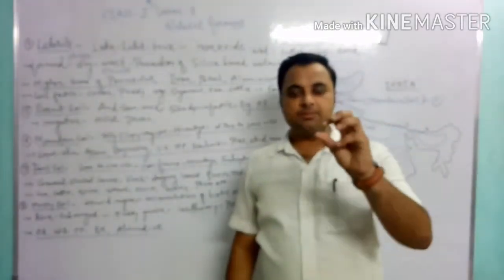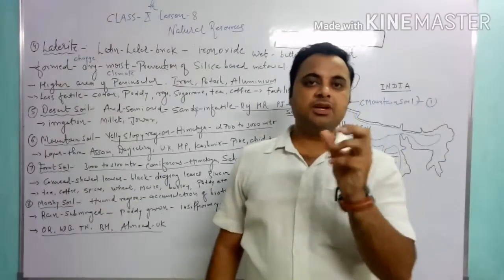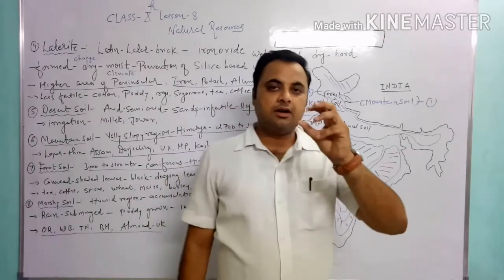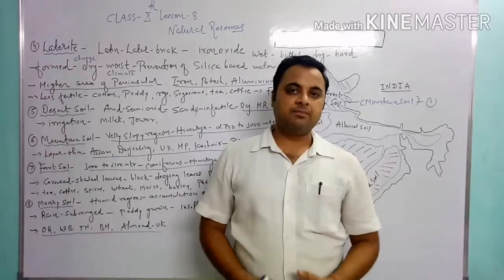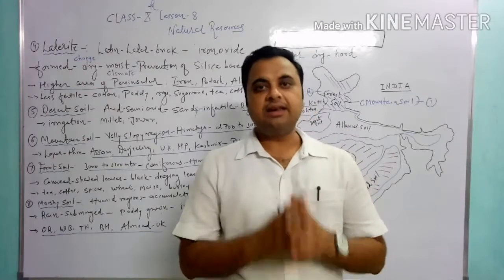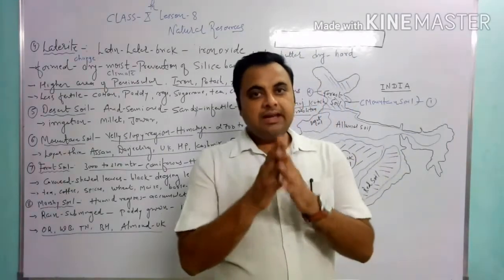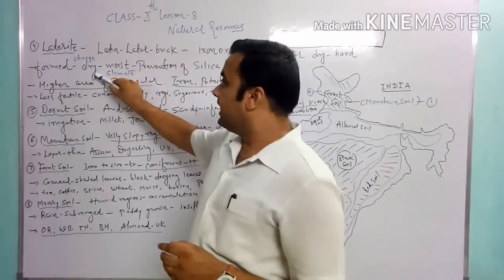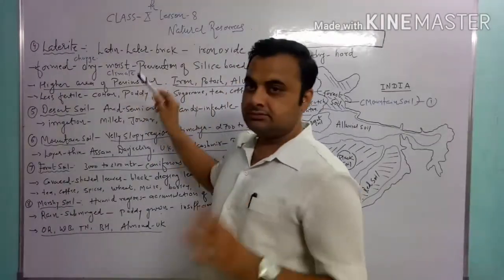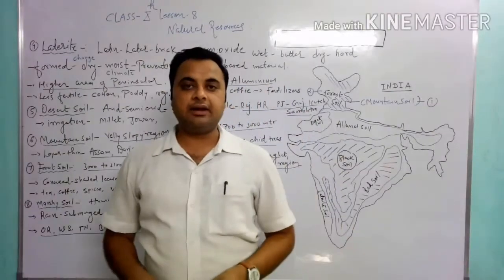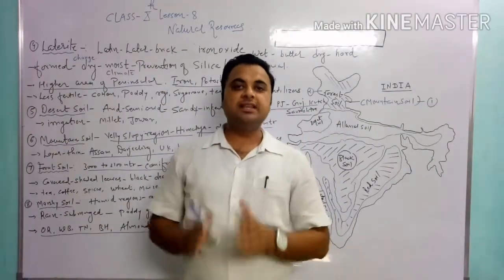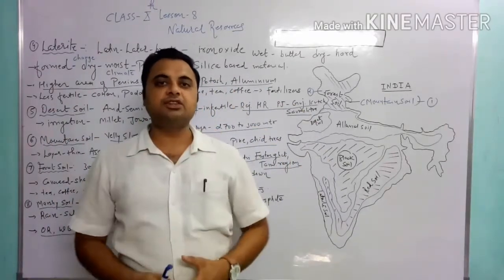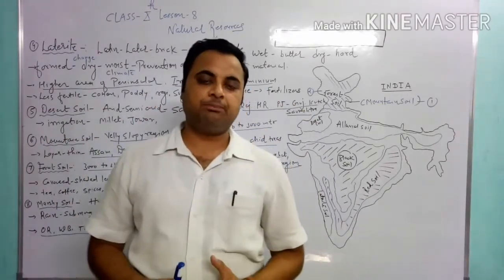If this soil becomes wet, it becomes just like smooth butter, and if this soil becomes dry, it becomes very hard. These are the characteristics of the laterite soil. The laterite soil is formed due to the changing of dry and moist climate, and the presence of silica based material. So these are the main factors in the formation of the laterite soil.